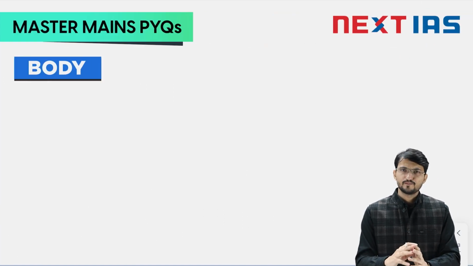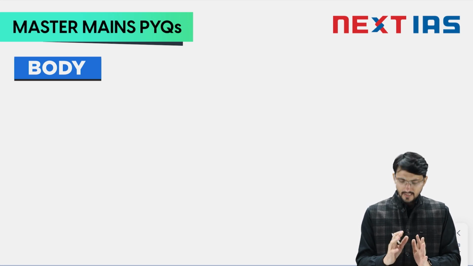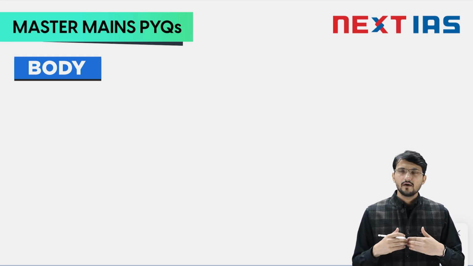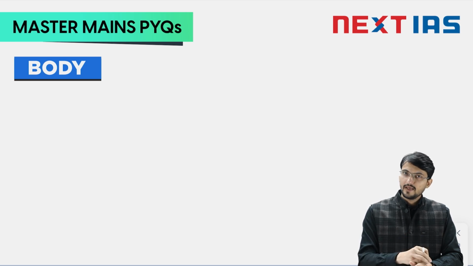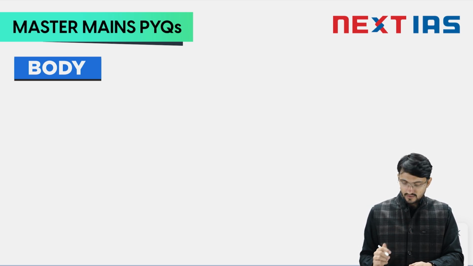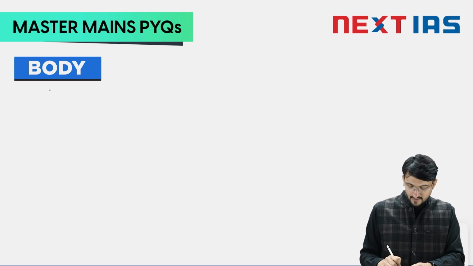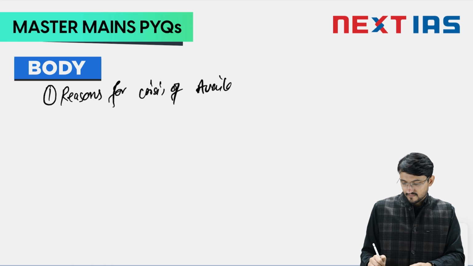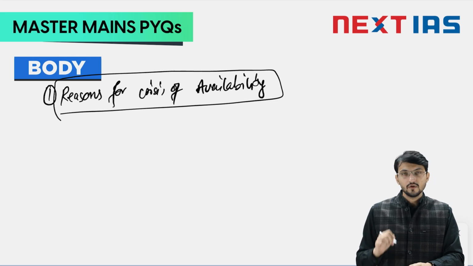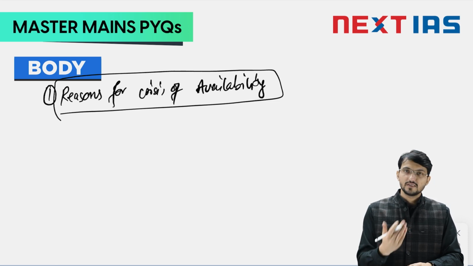In the body part, you should make two subheadings, and the subheadings should have all the points pointing towards reasons for the water crisis. One is the availability, and the other is the access to water resources, fresh water resources. So you make the first heading as reasons for crisis of availability. Your second heading will be reasons for crisis of accessibility or access to fresh water.